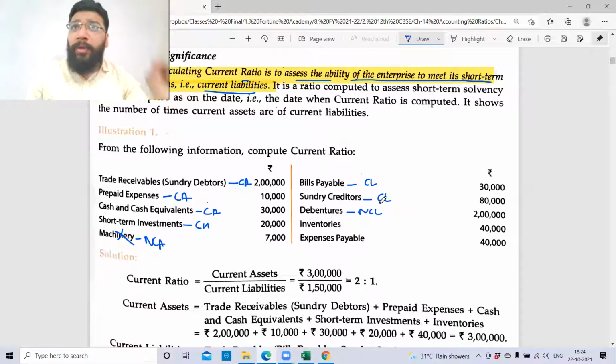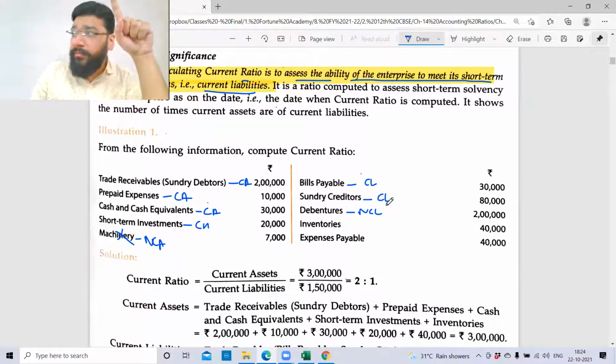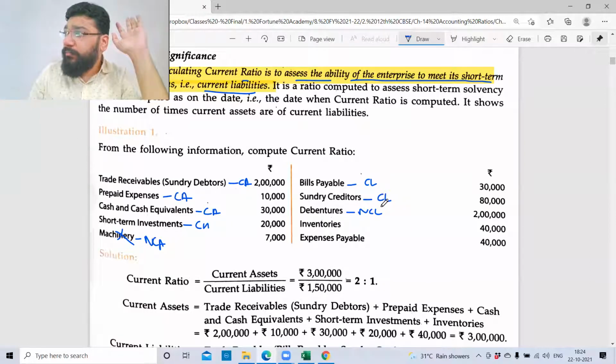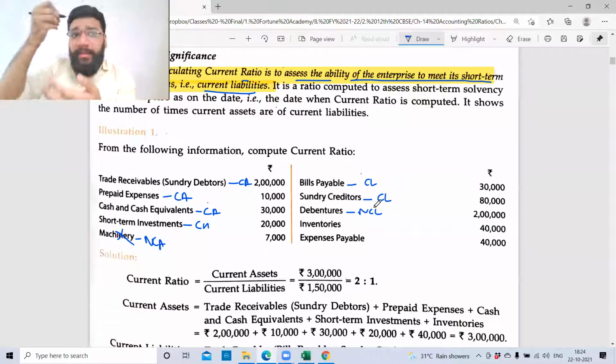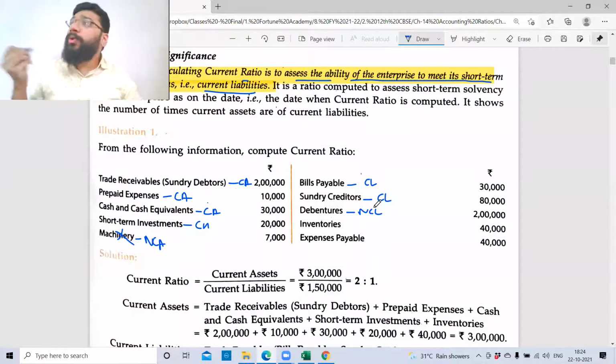Now, this point I mentioned is an assumption, correct? All of you should have made a note of all the assumptions in all the chapters. There are so many places in so many chapters, guys, where we have made multiple assumptions, and I give you the logic behind those assumptions. If you don't have all these assumptions handwritten with you, how will you recap during the exam? Just imagine this illustration one. You will look at it during the exam and feel like, okay, this I know, and ignore it.